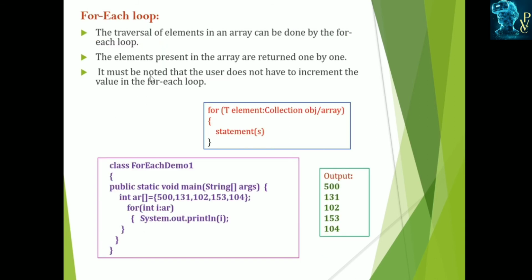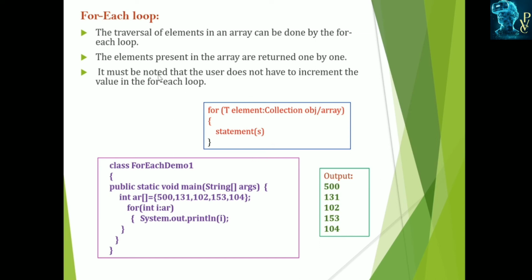And this is the next, the for each loop. The for each loop is used to traverse the elements in an array. In those situations, the for each loop can be used. Here you have to specify the element, which type of element, and the collection or array. Here we divide these by the colon, and you specify the statements to be executed. The elements present in the array, the collection of objects or variables, can be displayed one by one.